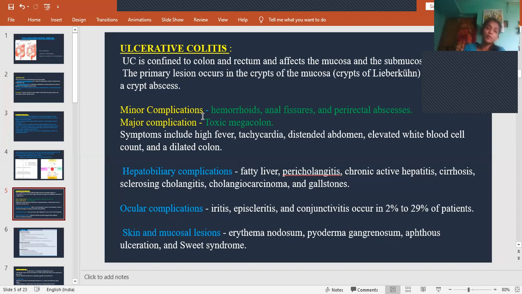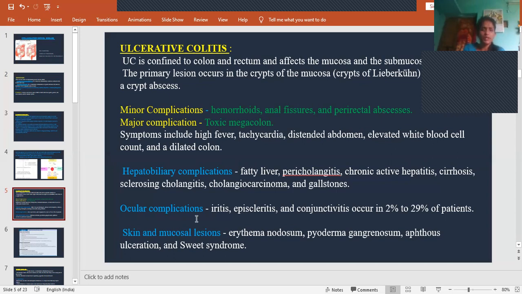And it also leads to some complications in the liver, that is hepatobiliary complications like fatty liver, pericholangitis, chronic active hepatitis, cirrhosis, sclerosing cholangitis, cholangiocarcinoma, and gallstones. So all these are the hepatobiliary complications. And then ocular complications like iritis, episcleritis, conjunctivitis.